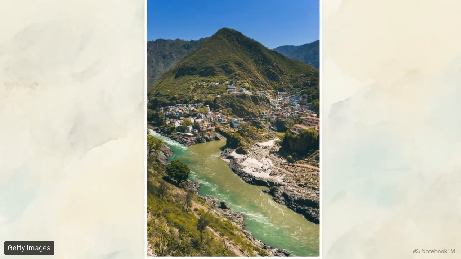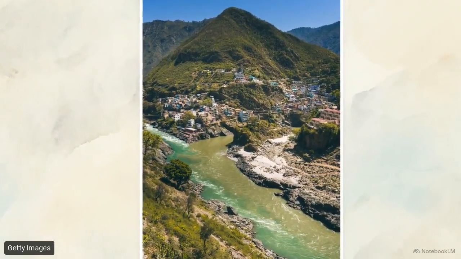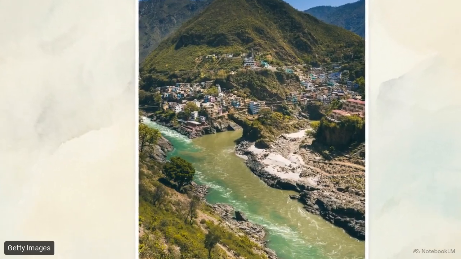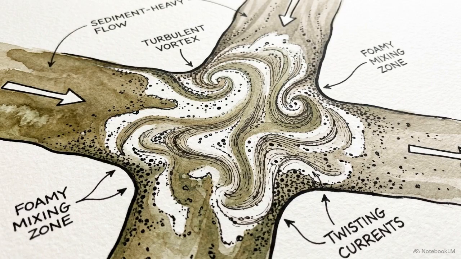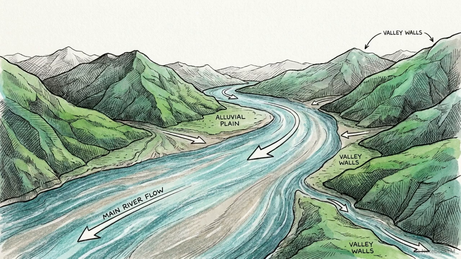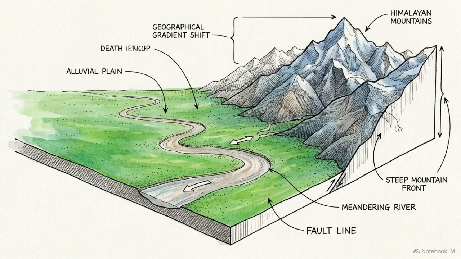The physics of this merger are visible on the surface. 2 massive bodies of water, carrying distinct sediment loads, crash together and churn into a single current. Only after this collision at Dev Prayag does the water geographically and legally become the Ganga. Shortly after, the river reaches Haridwar, where it exits the steep Himalayan gorges and hits the flat plains.